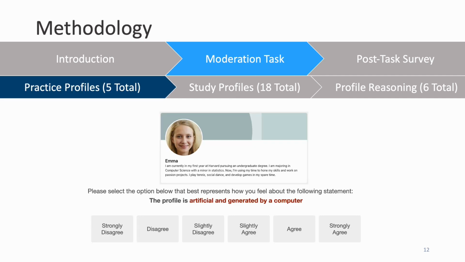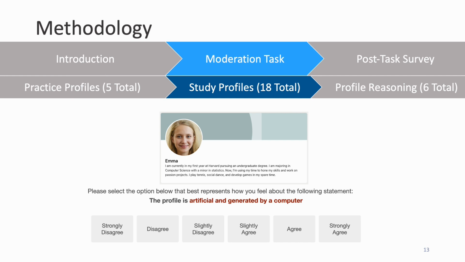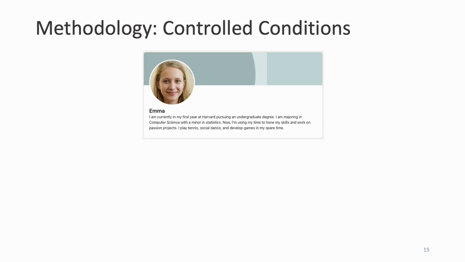So to accustom participants to the task, we begin by asking them to review 5 randomly selected profiles, and for each profile, determining whether they agree or disagree that the profile is artificial via a Likert scale. For the next 18 profiles, we then carefully select a set of profiles to investigate whether biases are at play. Specifically, we apply 3 controlled conditions to each profile.